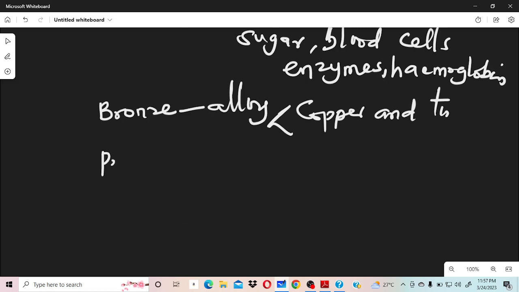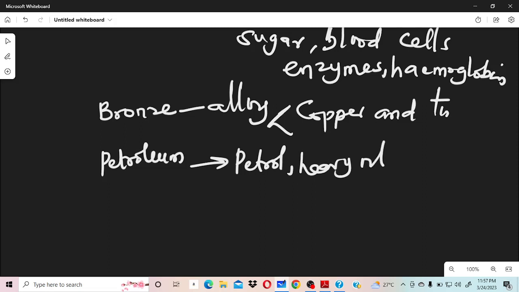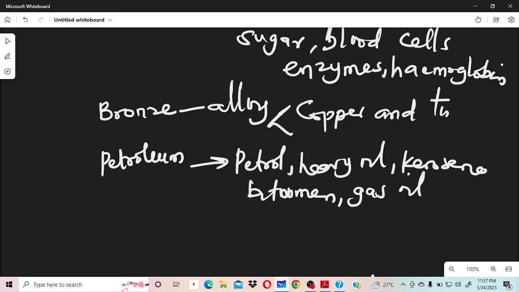Petroleum too is an example of a mixture, because in petroleum, what are those things we have there? We have petrol, we know that already. We have heavy oil, we have kerosene, okay, we have bitumen too in petroleum, we have gas oil, and so on like that. So petroleum too is what? Is a mixture.